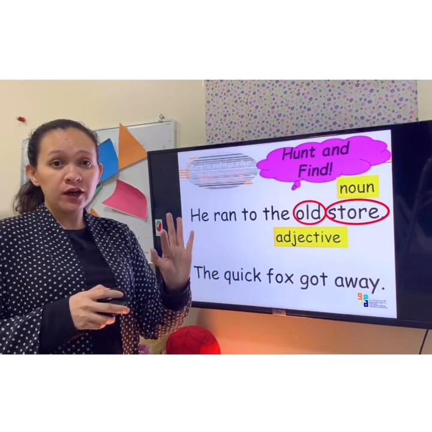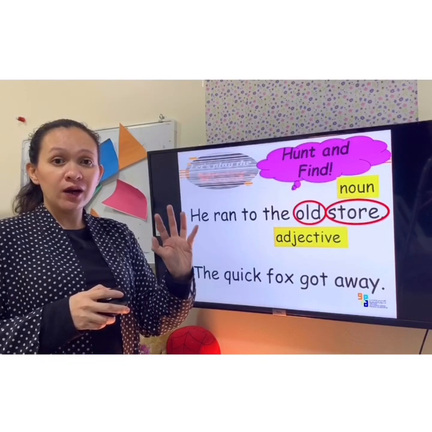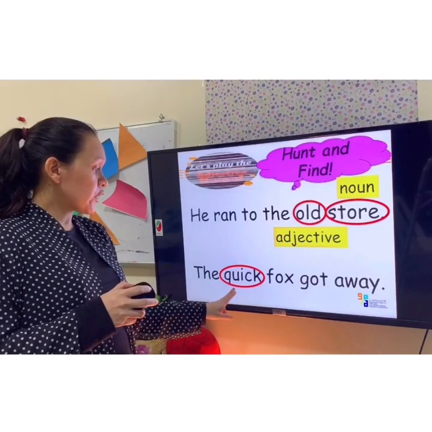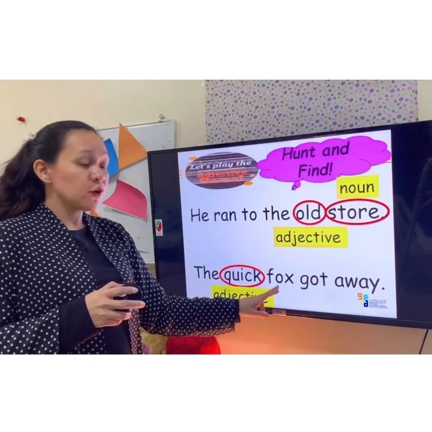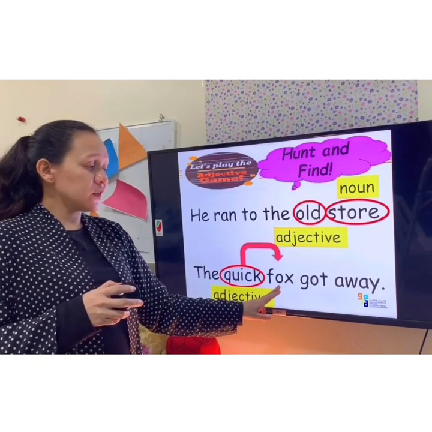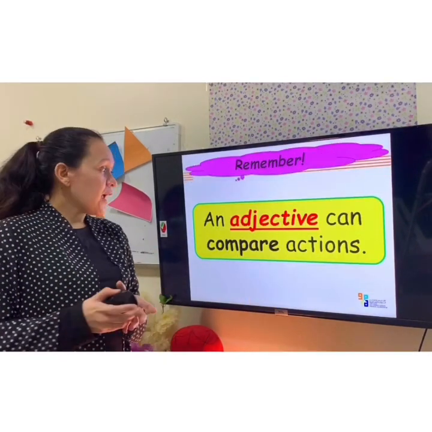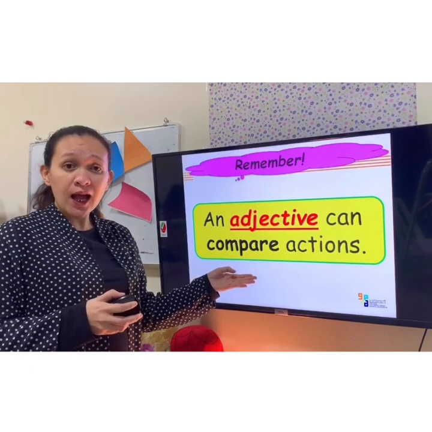5, 4, 3, 2, 1, 0. The answer is quick, because this word describes the word fox. So the fox here is our noun. Great. Remember, an adjective can compare actions.